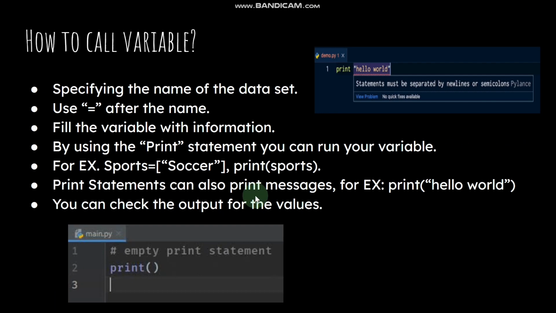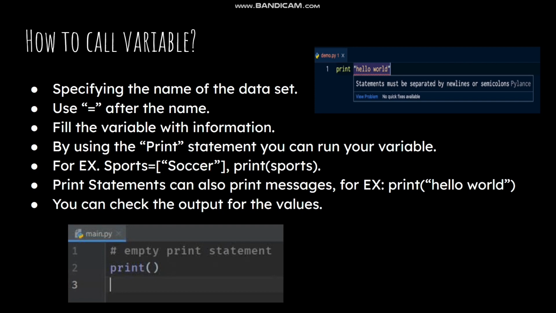So, how to call a variable. Whenever you want to print the value of the variable, how do you print it? First, you always have a name. As I stated before, my variable name is sports. The first thing I'm going to go over is the print statement. The print statement is what prints it. It's pretty self-explanatory. It just prints something for you, right?